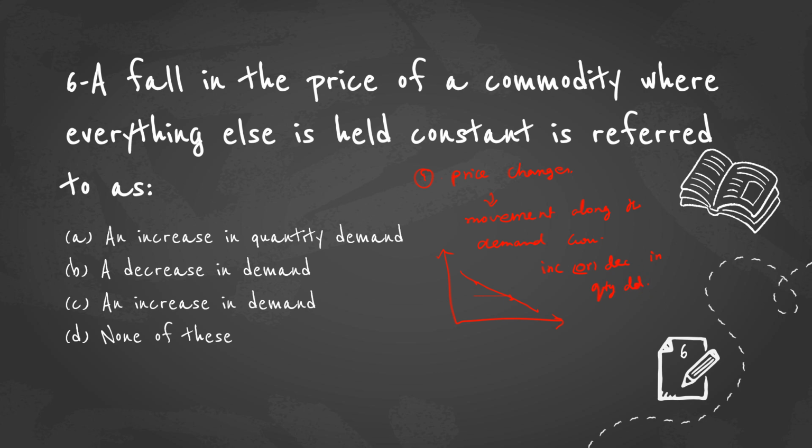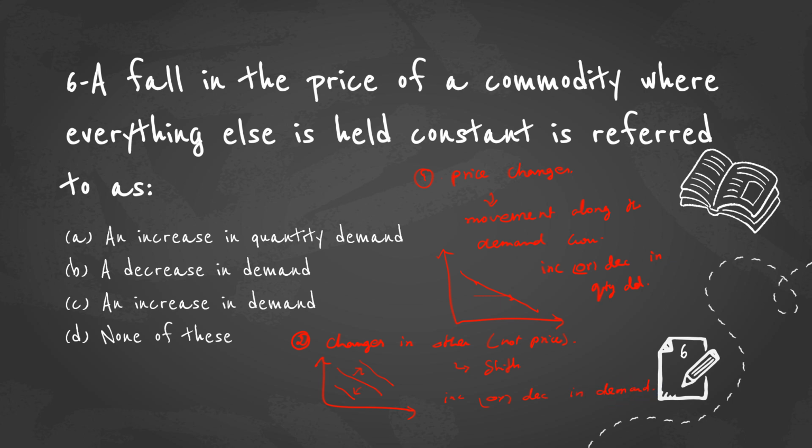When there are changes in other things apart from price, the demand curve shifts. There is no movement, it shifts, either upward or downward. Here we call it increase or decrease in demand.